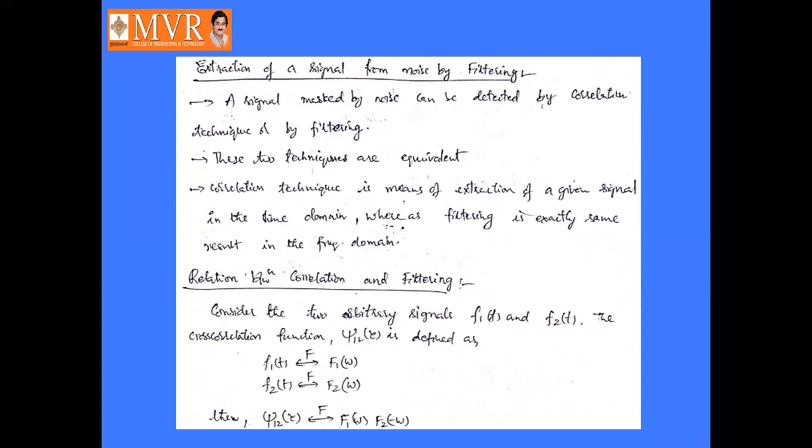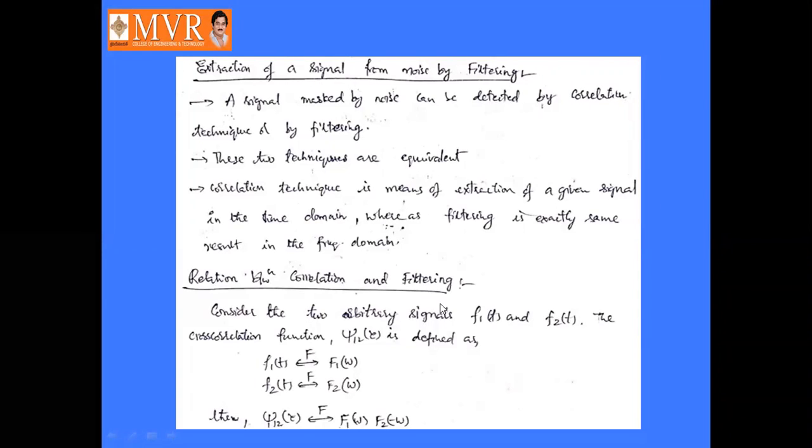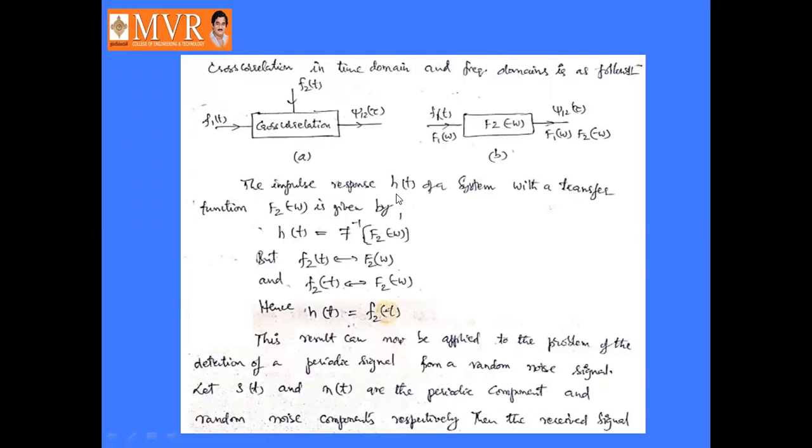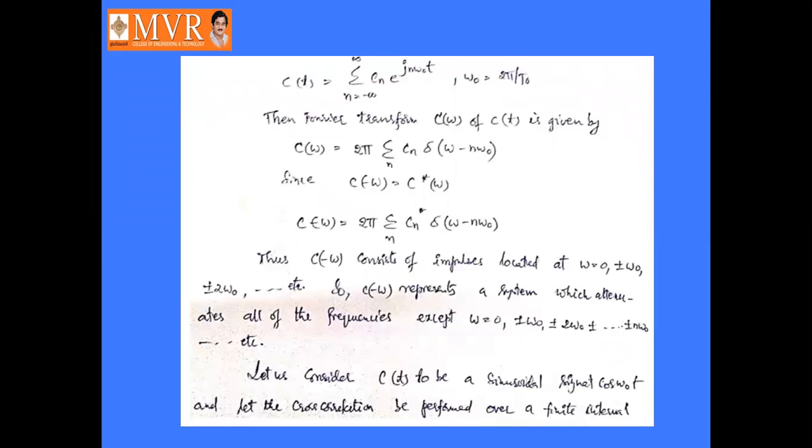The correlation technique is a means of extraction of a given signal in the time domain, whereas in the frequency domain it is much easier. See the relation between correlation and filtering.